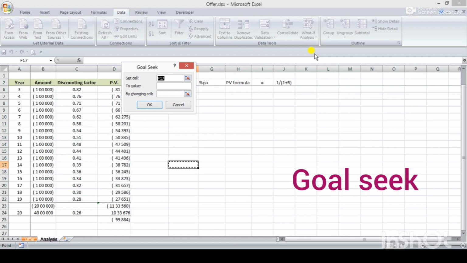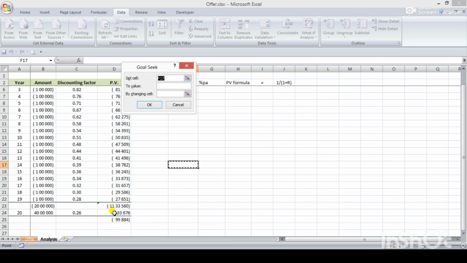What we can do over here is, first, set value. What do we want to set? Our investment outflow is 11,33,000 and the 40 lakh present value is 10 lakh. So I want to set this value equal to 11,33,000. So here comes 0, that is break even.